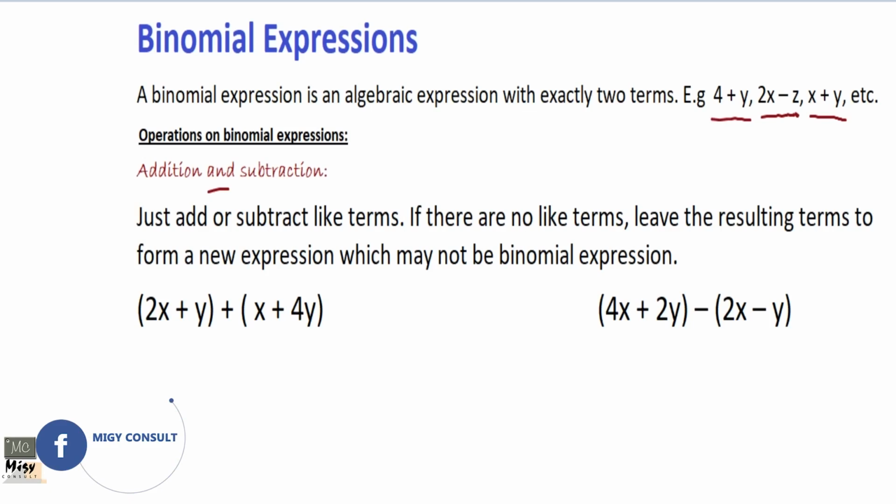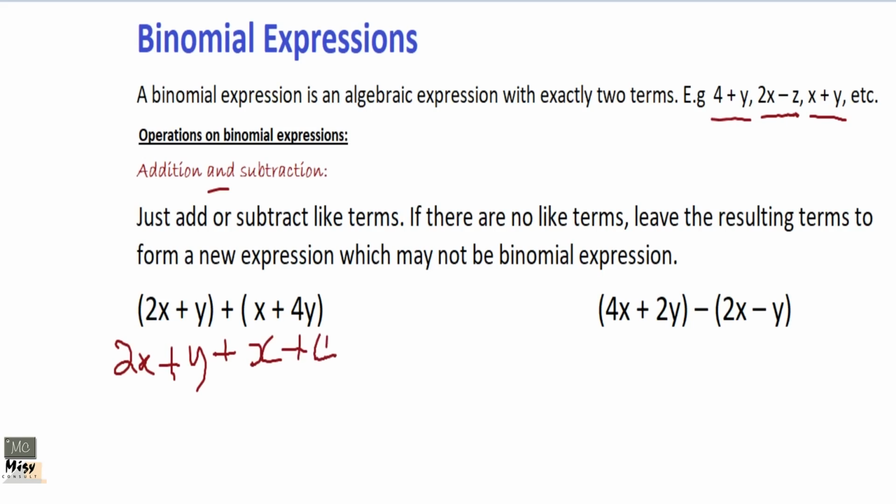So here they are in brackets because they come as a group, so be careful when you are opening up brackets. Okay, so here it is 2x plus y plus everything here, so it is still plus x plus 4y. You can see that now we have two different terms, the x terms and the y terms.